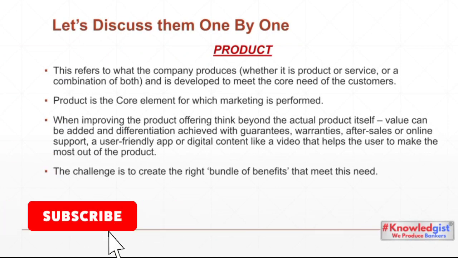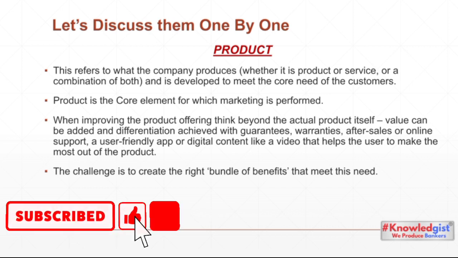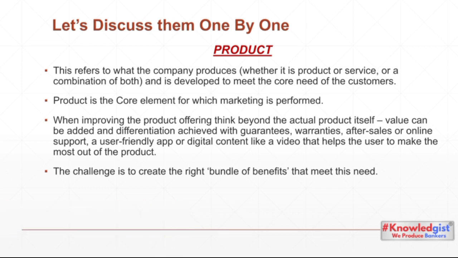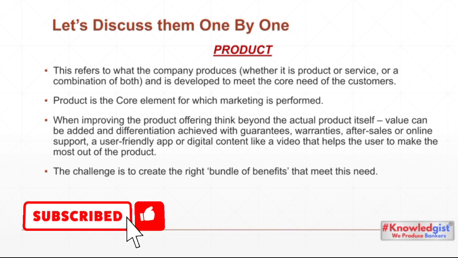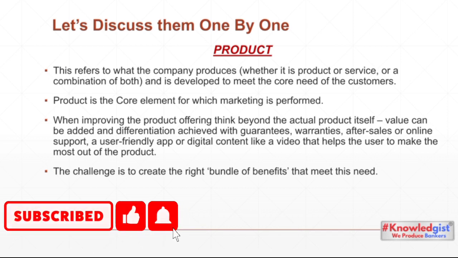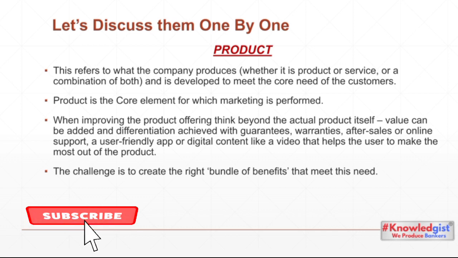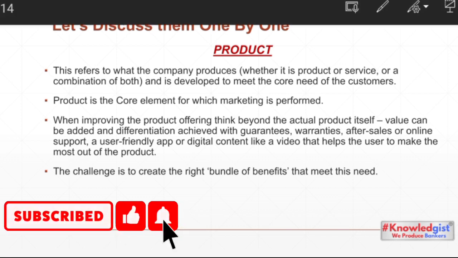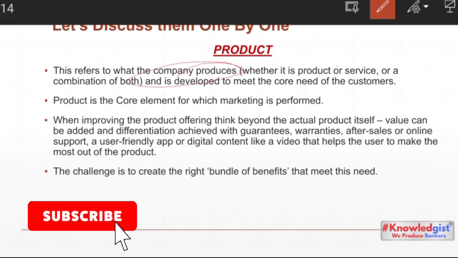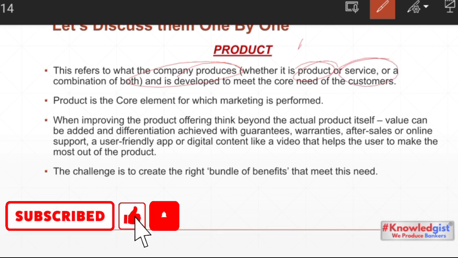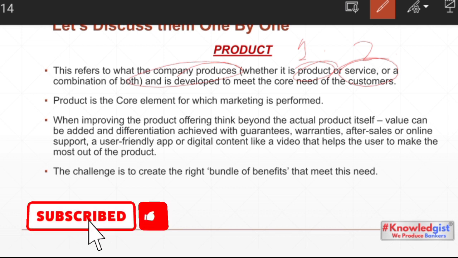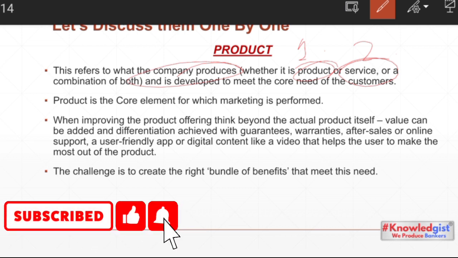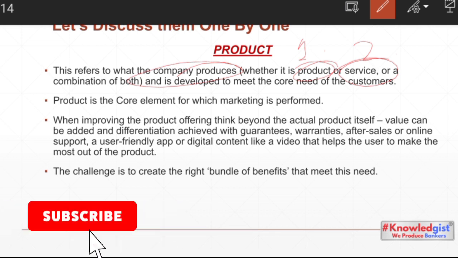The first P is product. For marketing, the first thing which a marketer needs is a product, because if there is no product, what will he market? So ultimately a company produces two kinds of things, a product or a service. Either it can be a product or it can be a service, and both the product and the service must be manufactured or prepared according to the needs of the customer.